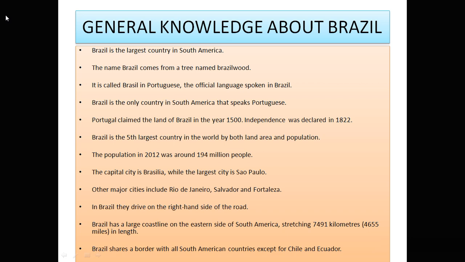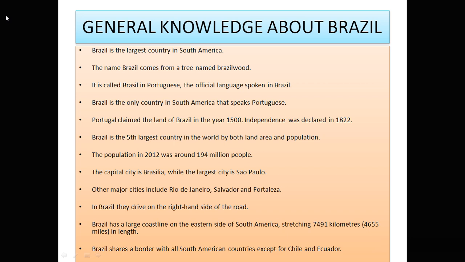The population as of 2012 was around 194 million people, roughly 19 crores. It is very, very less as compared to that of India. The capital city is Brasilia, and the largest city is Sao Paulo. The other major cities include Rio de Janeiro, Salvador, and Fortaleza.